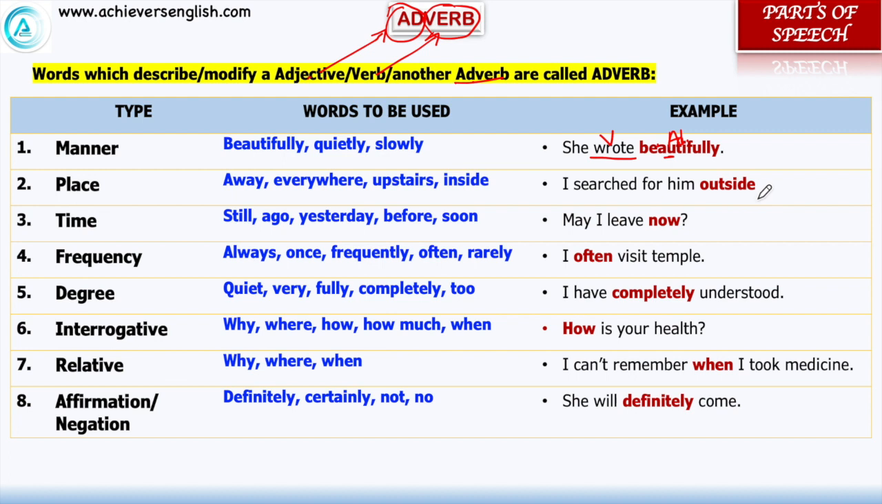I searched for him outside. This is an adverb of place. Searched is a verb here, and outside is qualifying searched. It is telling the quality of a search, that where did you search? I searched him outside. May I leave now? So leave is modified and leave is a verb. I often visit temple. Visit is a verb and often is telling I visit quite often. So adverbs are those words which are adding more to adjective, verb or another adverb.